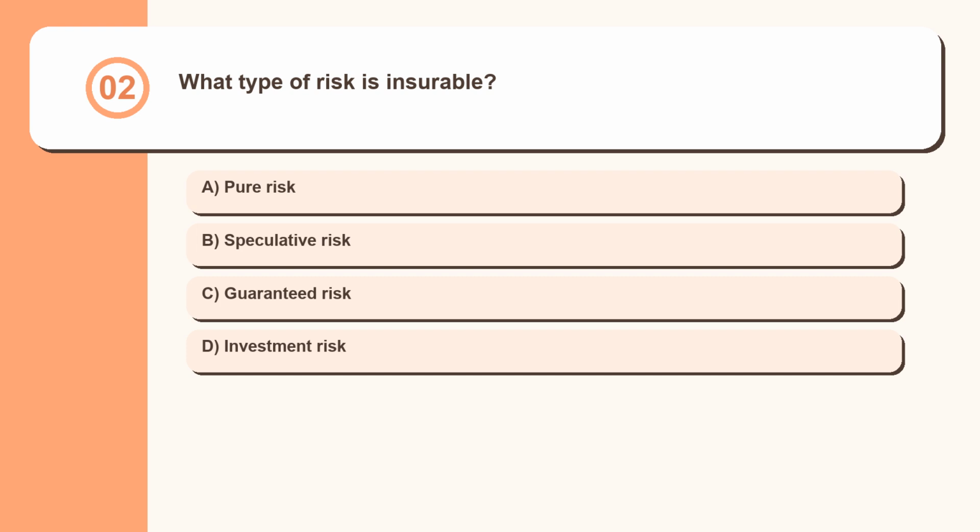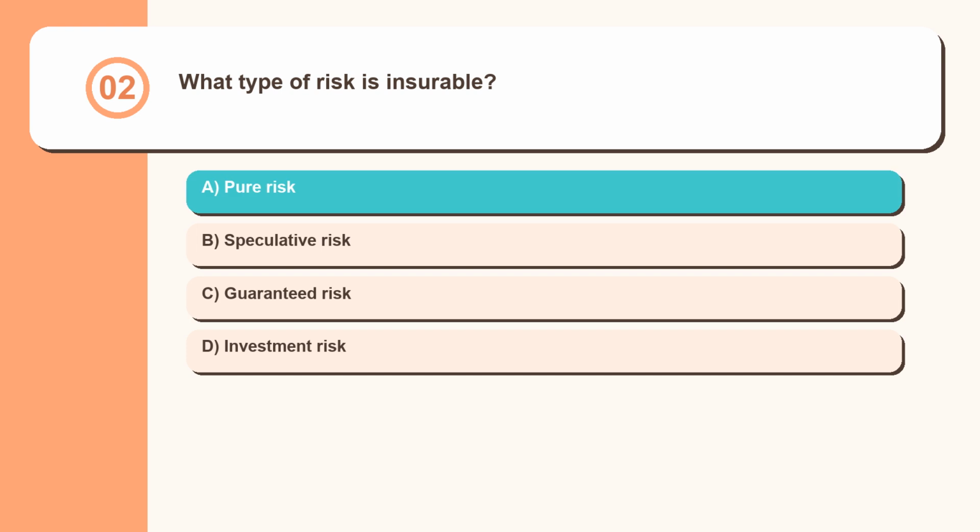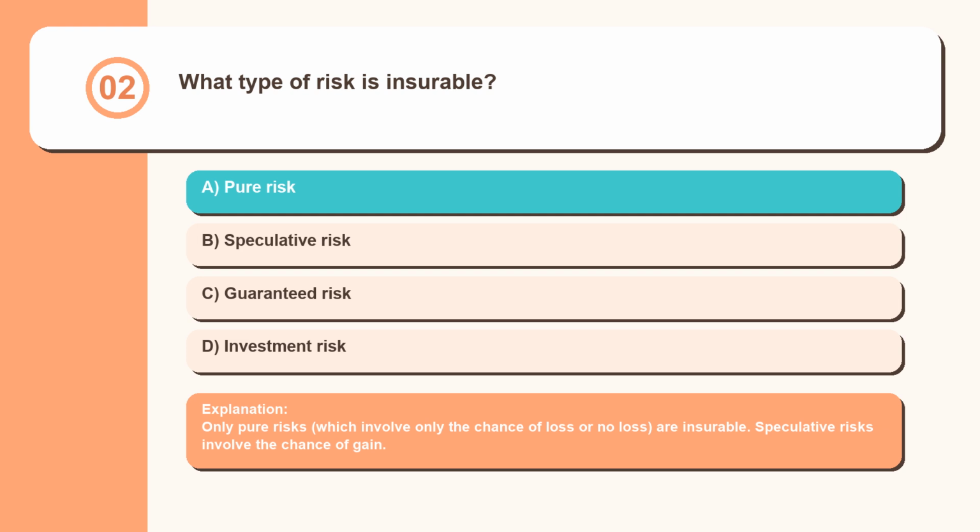Question 2. What type of risk is insurable? Pure risk, speculative risk, guaranteed risk, investment risk. Only pure risks, which involve only the chance of loss or no loss, are insurable. Speculative risks involve the chance of gain.